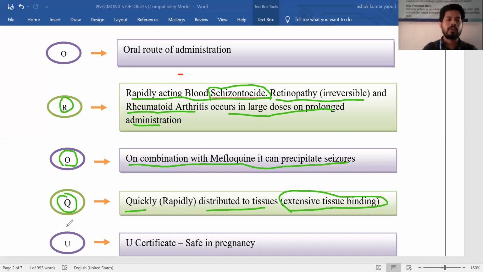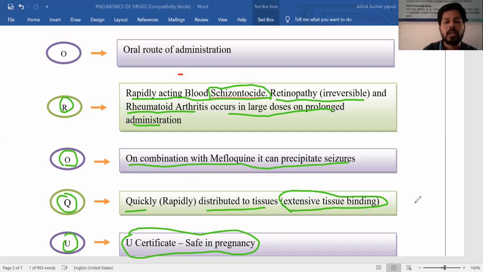Next, after Q, the next letter is U. For movies, you can easily observe the U certificate. So what is the U certificate for chloroquine here? The U certificate for chloroquine is that it is safe in pregnant women. Even quinine as well as chloroquine, both antimalarial drugs, are safe in pregnant women.